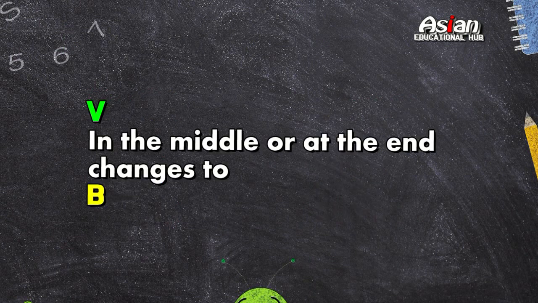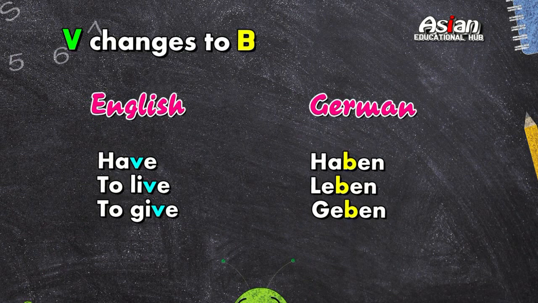Now V changes to B. So in the middle or at the end of a word, if there is V, the V changes to B. For example, we have in English have, so that becomes haben. So V has changed to B. To live, leben, and to give, geben.